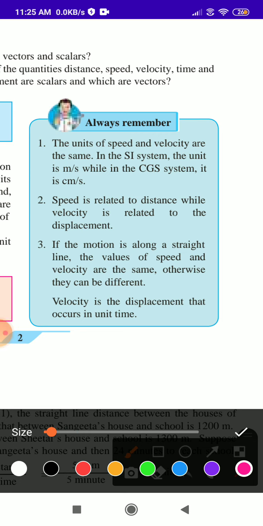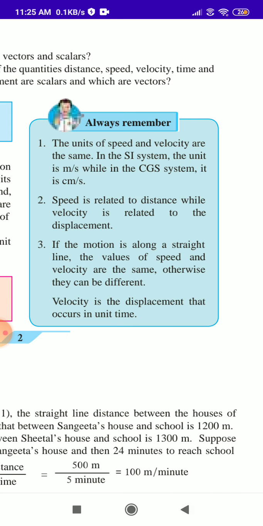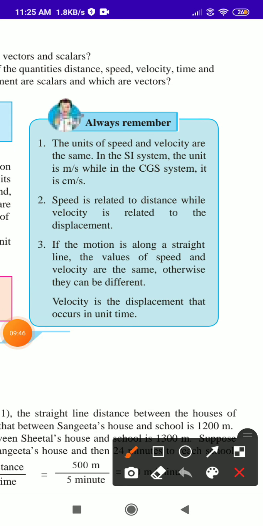Second point: speed is related to the distance while the velocity is related to the displacement. What is given as the speed? A bike, bus, or car. See, I will draw this car. This car's speed: what is speed?